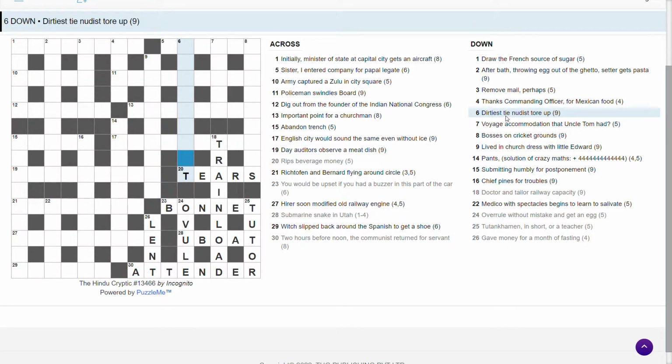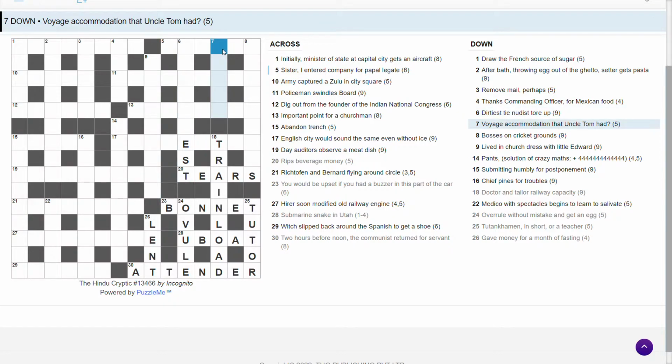Dirtiest. What's that going to be? I can't quite see it. It's going to be S anyway, isn't it?